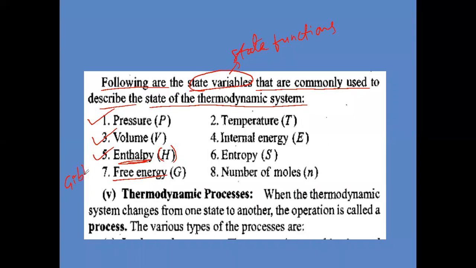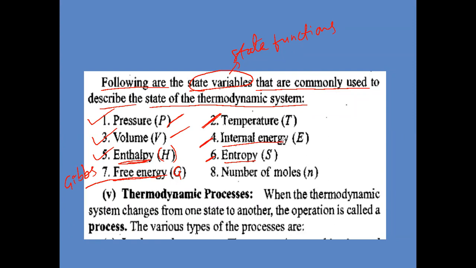Gibbs free energy change is given by capital G. And entropy, remember, is given by S. Free energy is G. Enthalpy is H. These all are state functions. After that, temperature. So pressure, volume, temperature are state functions. Then internal energy.